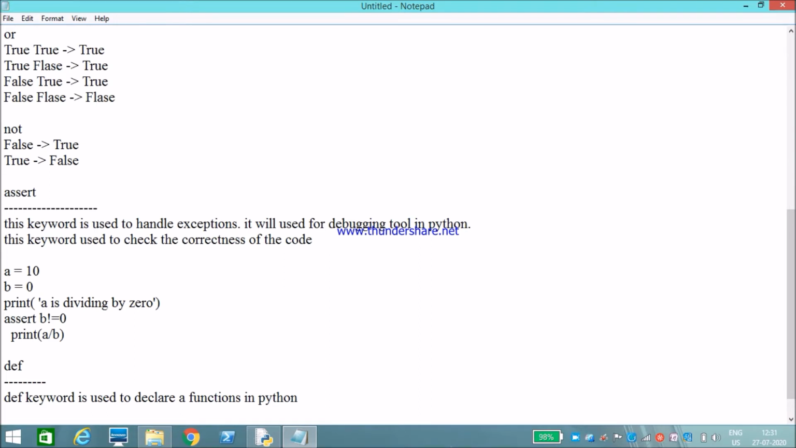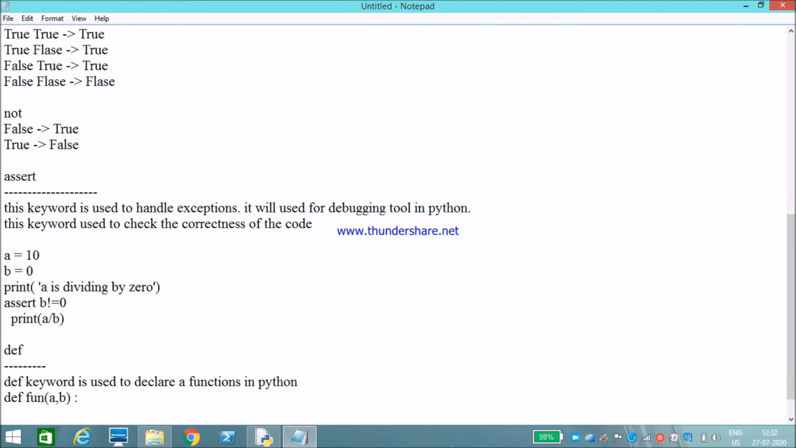I'll show one example of how to define a function. def followed by the function name, and followed by arguments, for example a comma b within brackets, followed by a colon. We don't have any curly braces, as in, for example, a C program where we have curly braces, right?